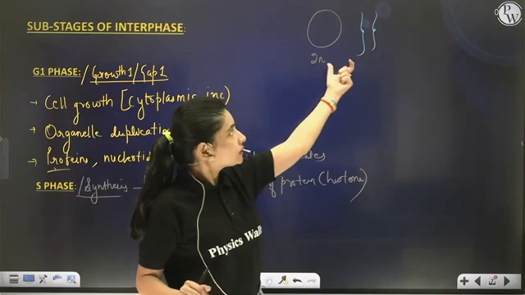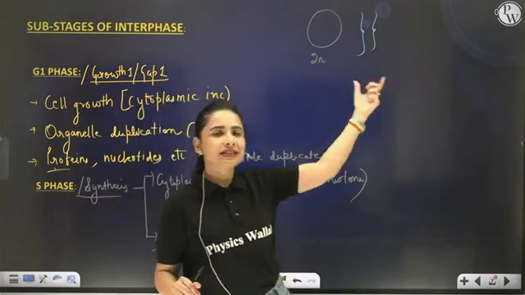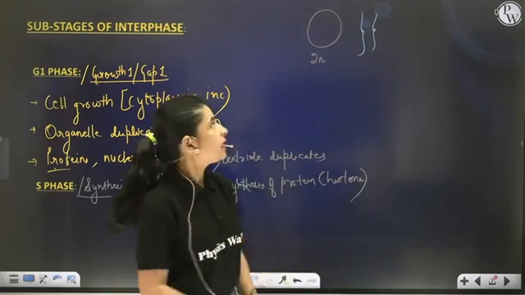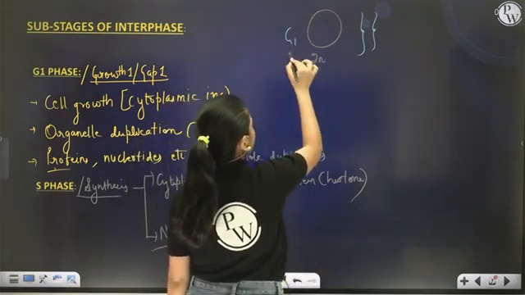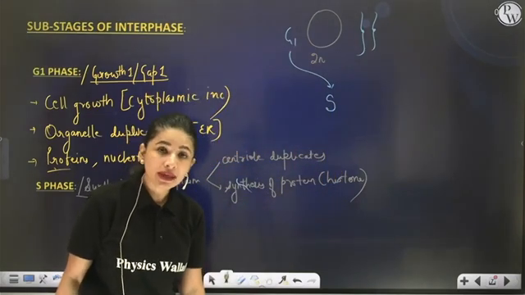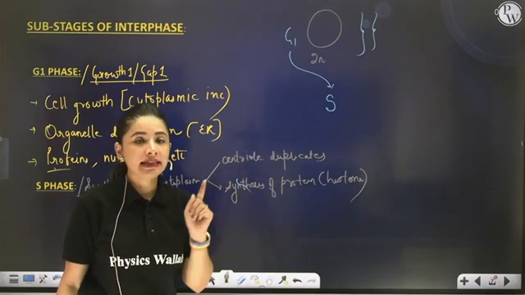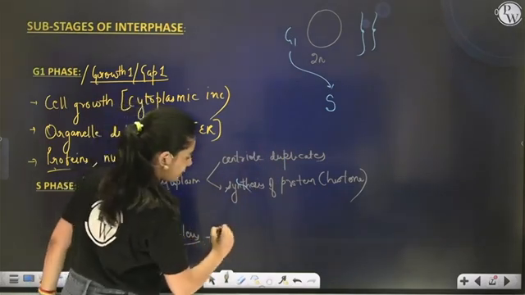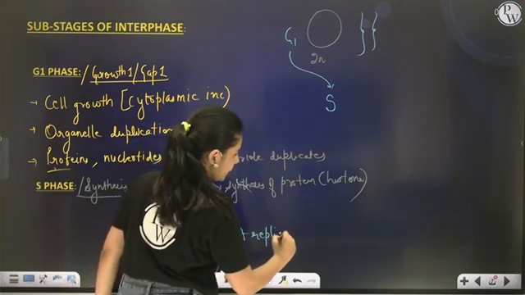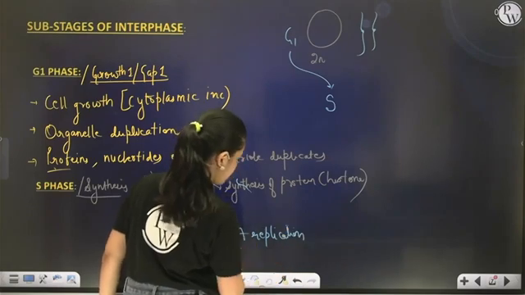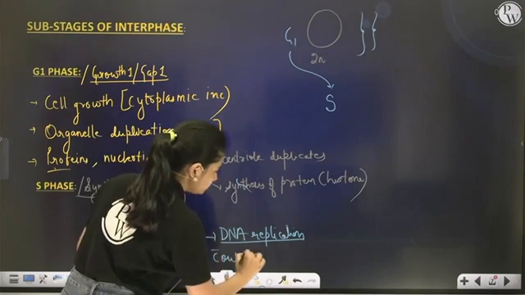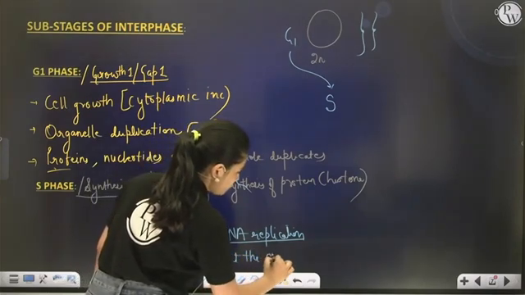This diploid cell, these two complete sets, remain as they are without any change. But once the cell escapes G1 phase and enters into S phase, what will happen to the genetic material? DNA replication will take place. The amount of DNA is going to double without changing the number of chromosomes.